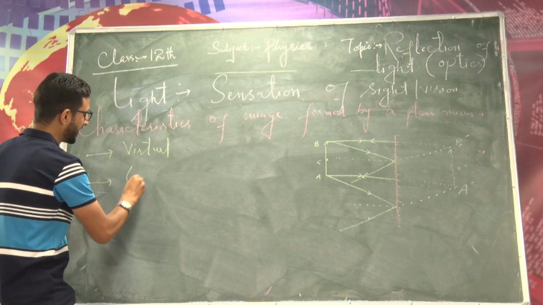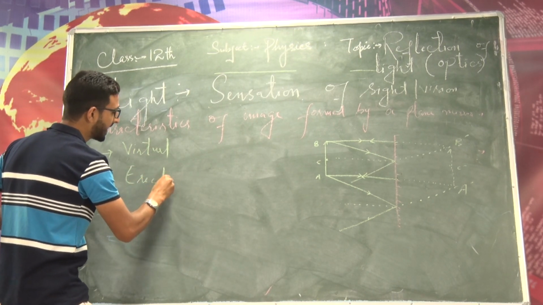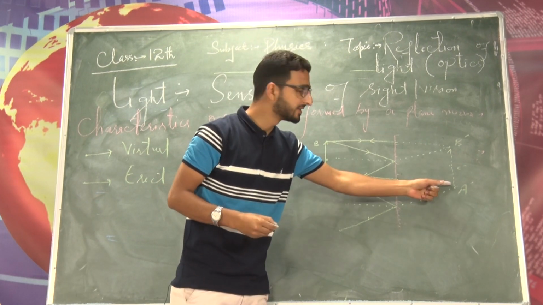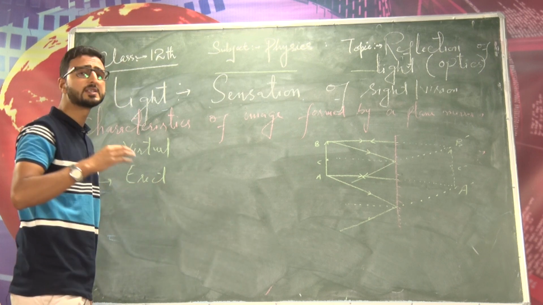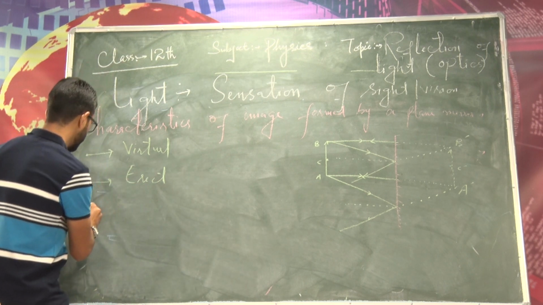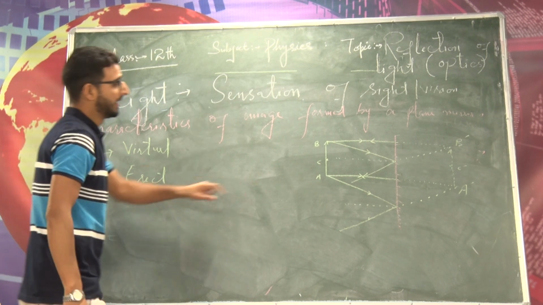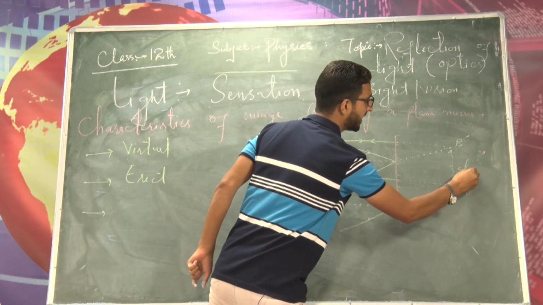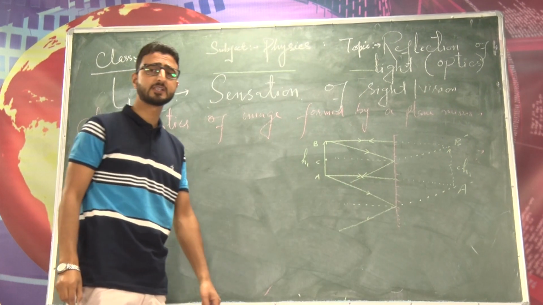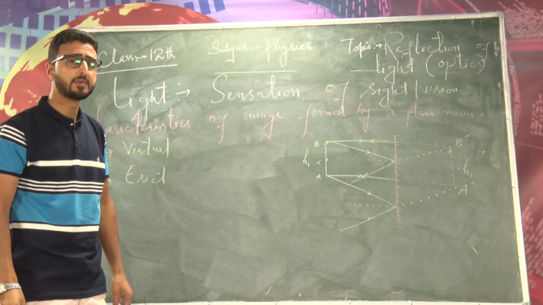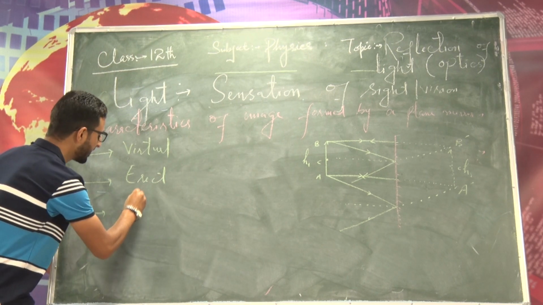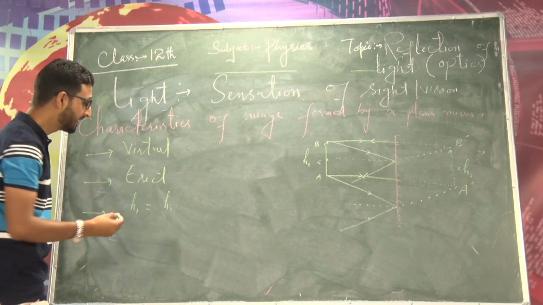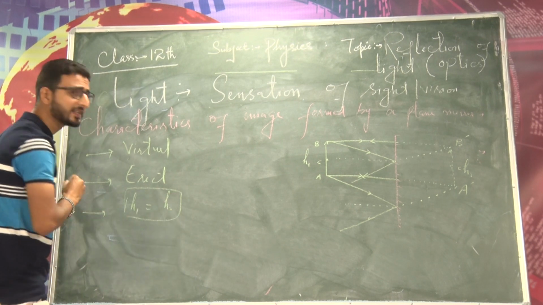Now you can see the image formed by a plane mirror is erect. Now you can see it is B, it is B dash, it is A, it is A dash. So what does erect mean? It means same side up. Now see, AB, the height of the object, is equal to the height of the image, which we can verify experimentally as well, and you can see it from the diagram as well. So the height of the object is equal to the height of the image, or I can say the size of the object is equal to the size of the image.